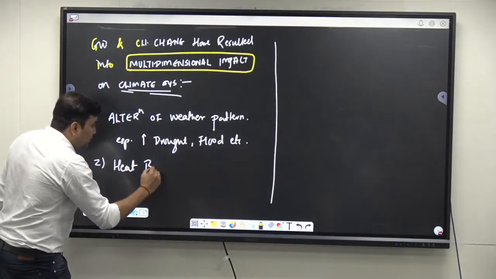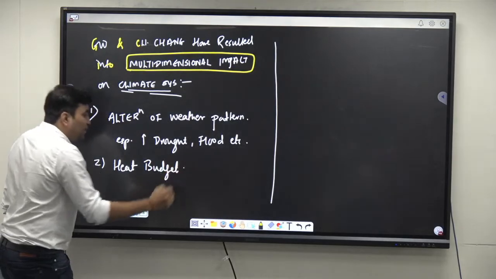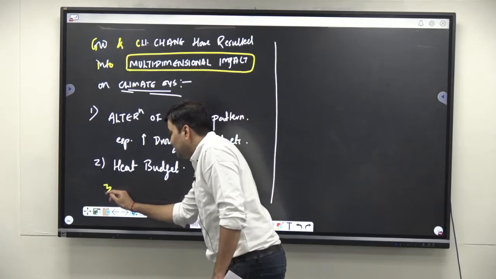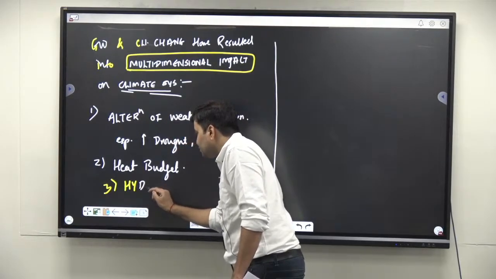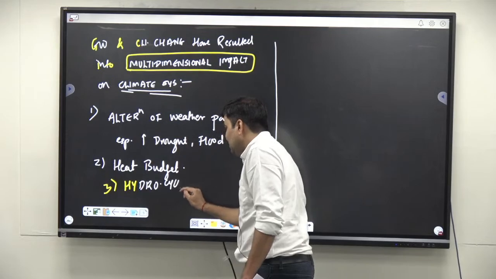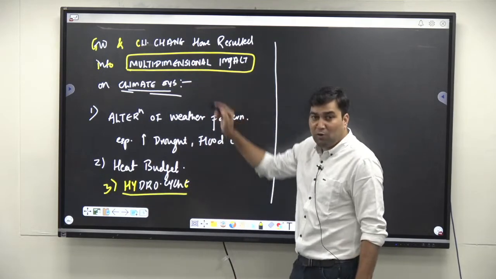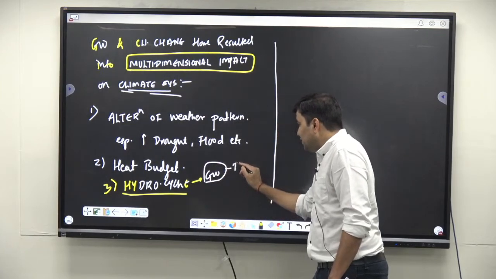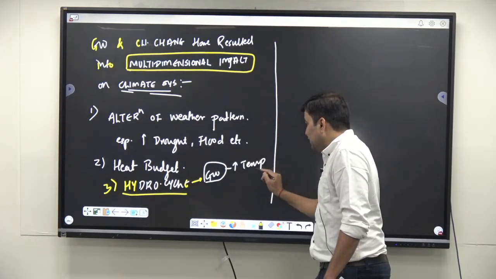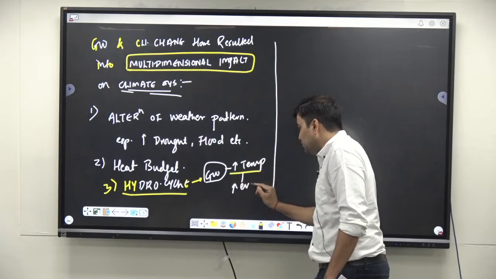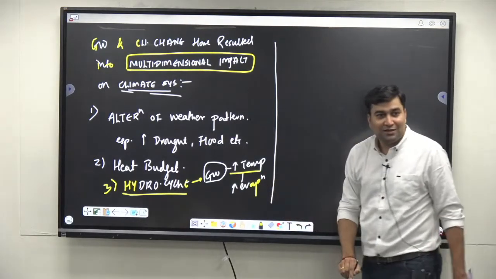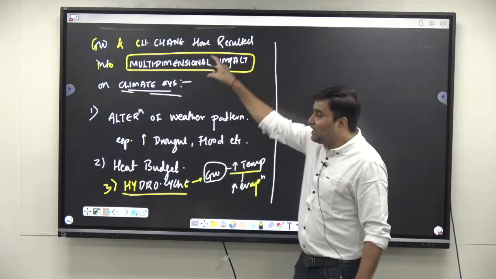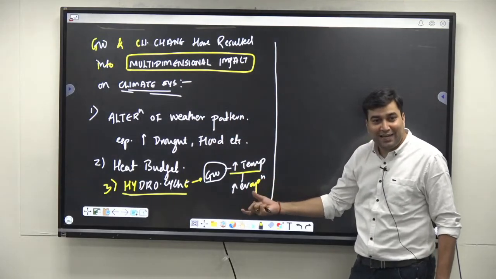There is something called the heat budget of the earth that has been completely altered, and it has also adversely impacted, I would say, the hydrological cycle of the earth. Why the hydrological cycle? Because global warming leads to increase in temperature. It leads to increase in evaporation, more precipitation, right? That means this climate change is impacting the hydrological cycle also.